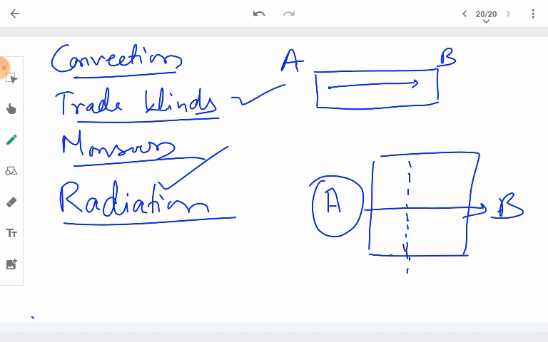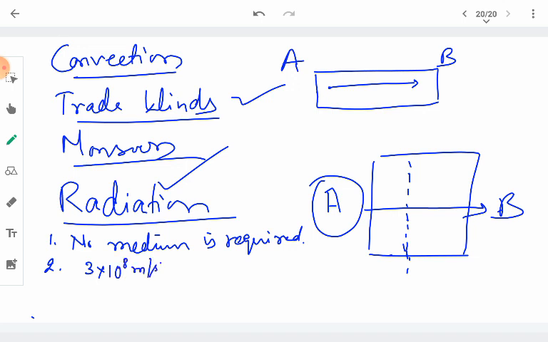Thermal radiations require no material medium for their propagation. One must understand, no medium is required. That means they can travel even through vacuum. It is radiation that brings heat energy from the sun to the surface of the earth. Another thing to note down is that thermal radiation, that is, heat transfer by radiation, happens at the speed of light, that means 3 into 10 to the power 8 meter per second.